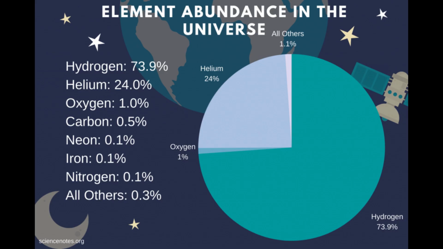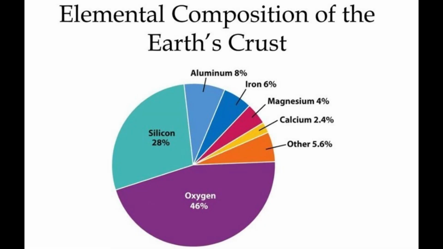Atoms in the universe and on Earth are not evenly distributed, so there may be more of some elements than others. For example, the Earth's crust has the most atoms of oxygen and silicon.